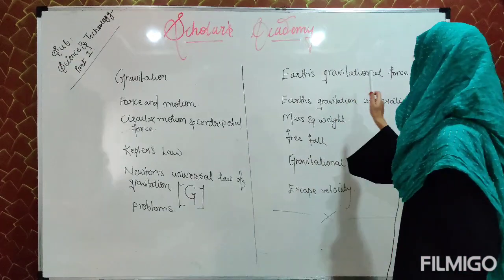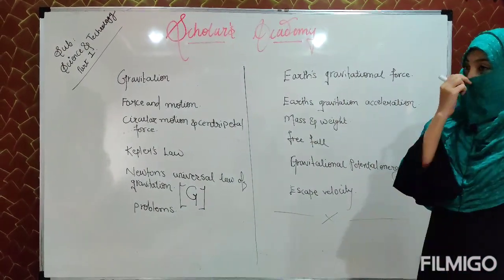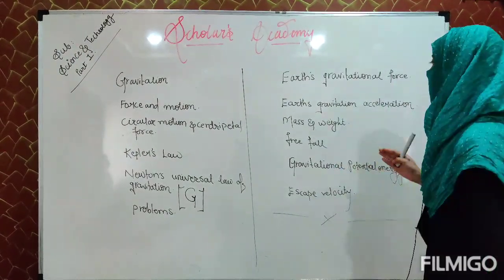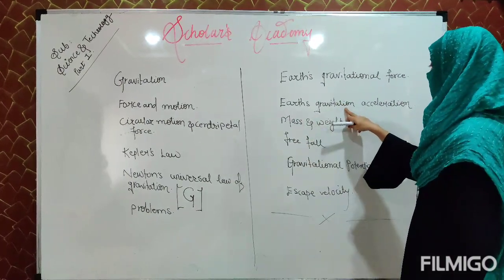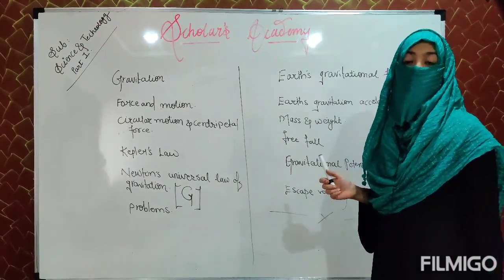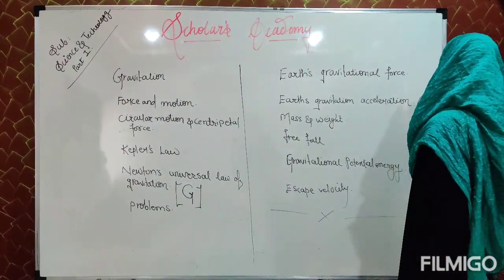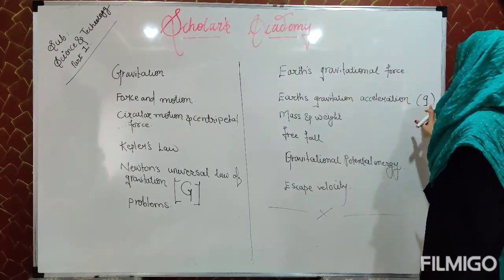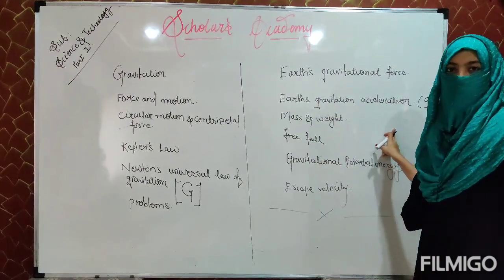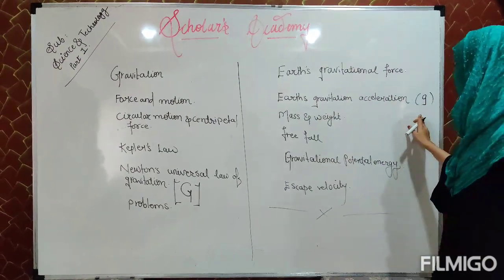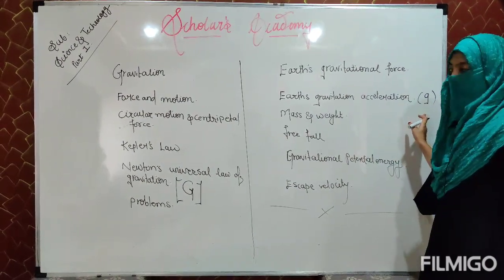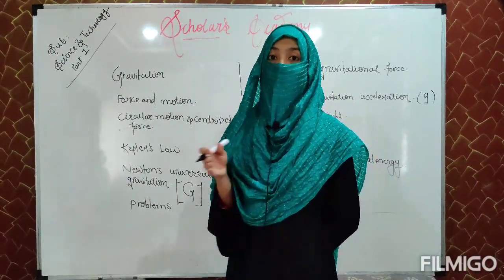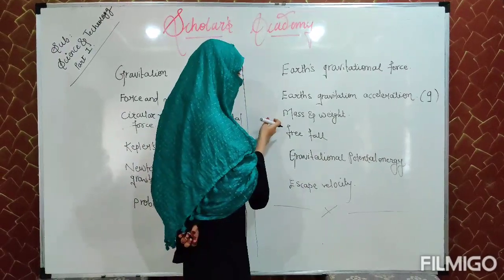After problems, we have seen Earth's gravitational force. Here we have seen how the Earth exerts gravitational force and what the nature of Earth's gravitational force is. Then the next point is Earth's gravitational acceleration. We have the notation small g for it. We have seen it in detail, its value, and its variation according to position. Then mass and weight. We have seen what mass is, what weight is, and the difference between both of them.